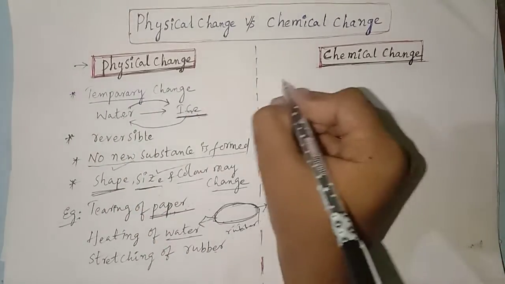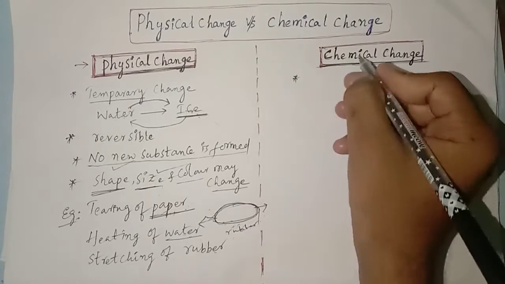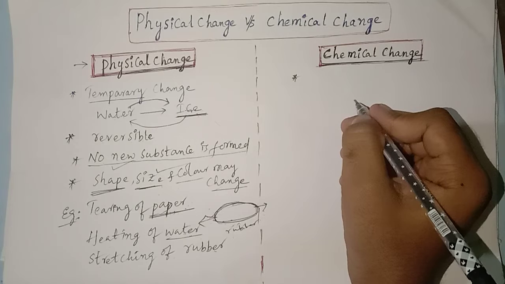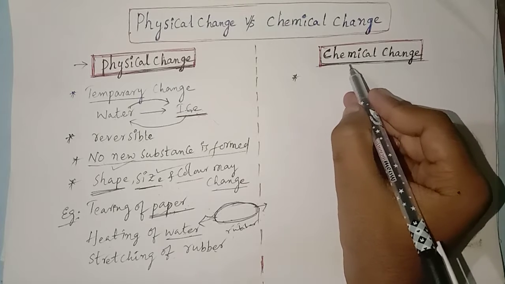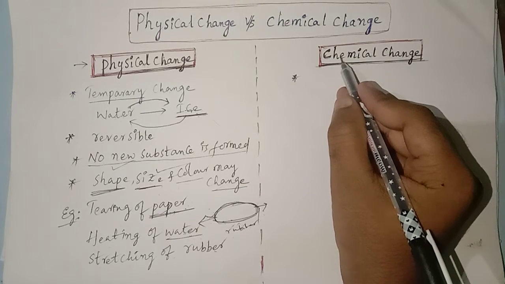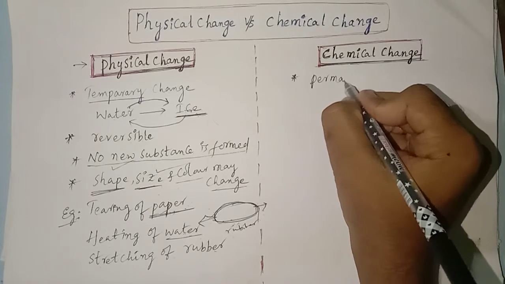Next, what is chemical change? To understand chemical change, we need to consider some examples, then you will get a clear idea on chemical change. So dear students, chemical change is a permanent change.